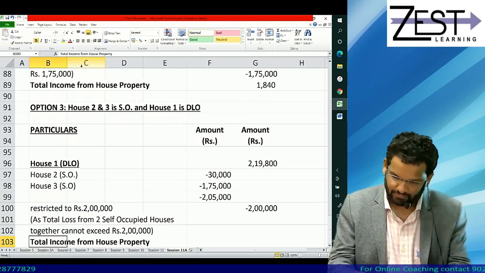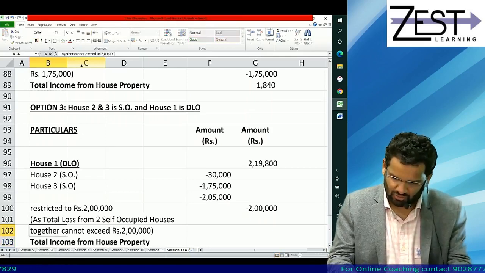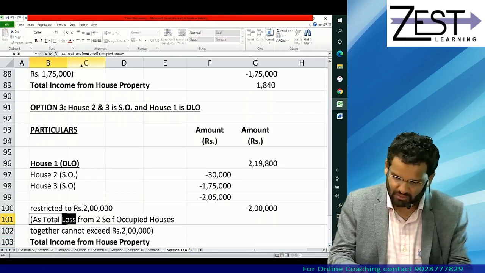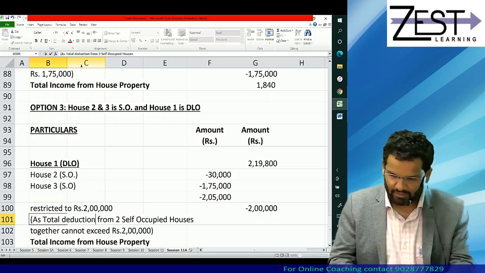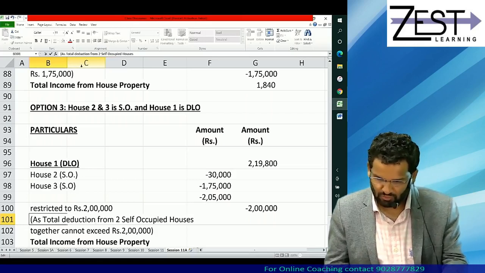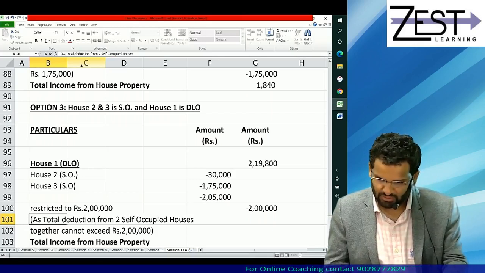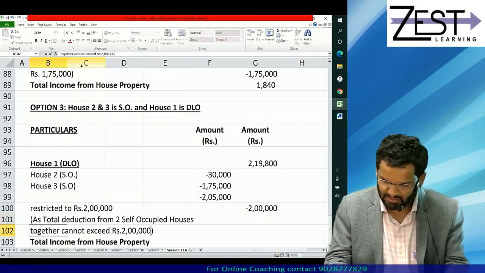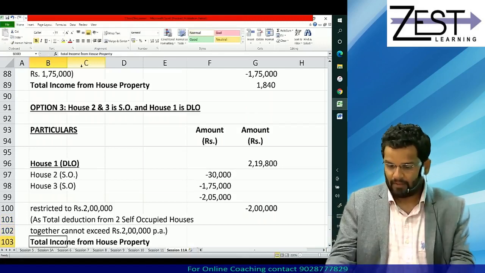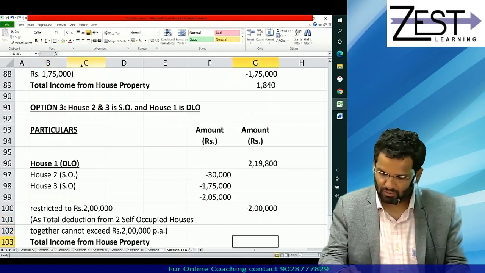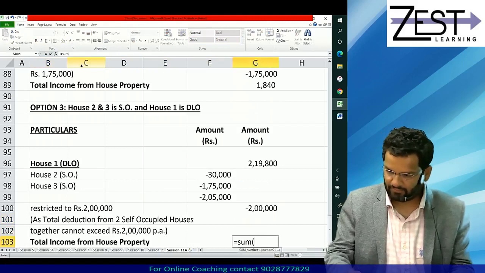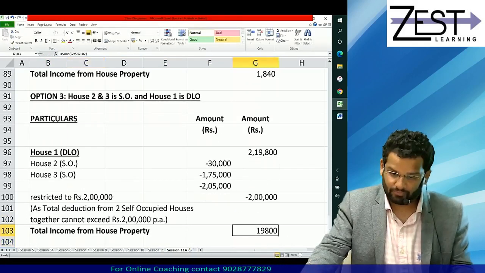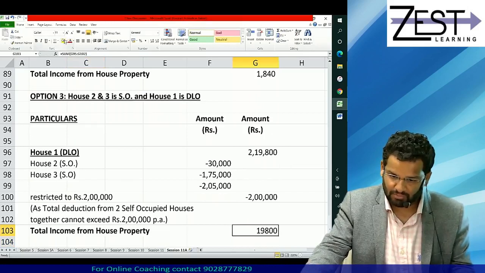Total deduction. It will have same implication here, as total deduction from two self-occupied houses together cannot exceed rupees 2 lakh, of course, per annum. Okay. So what is total income from house property? It should be 19,800. Now you'll only think which option is best,